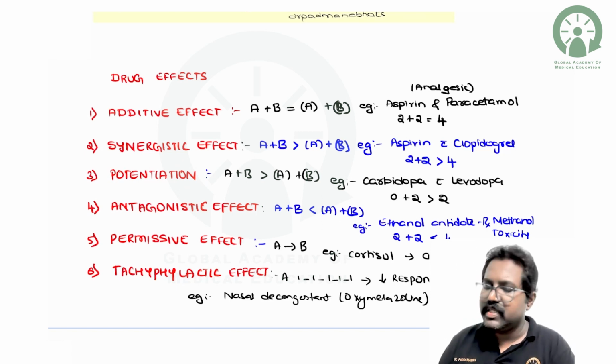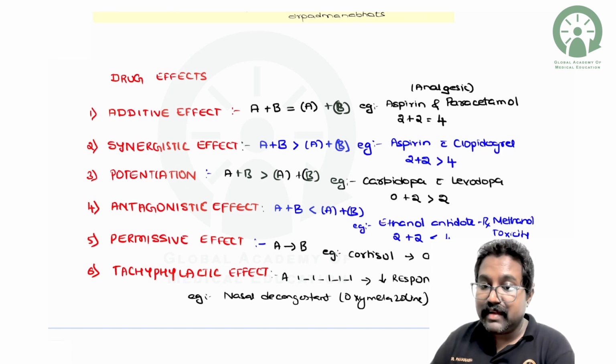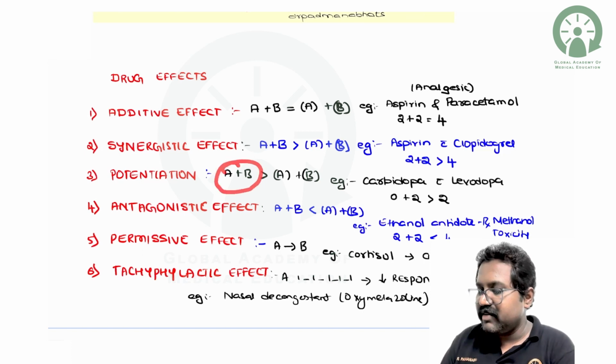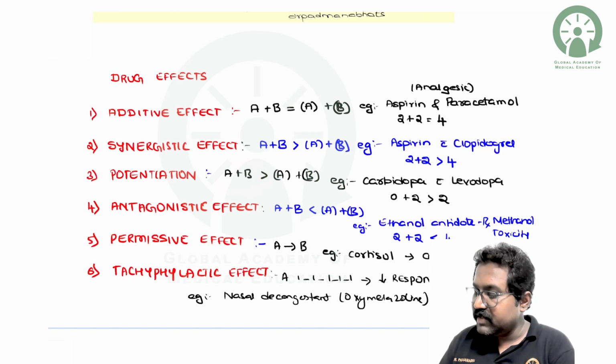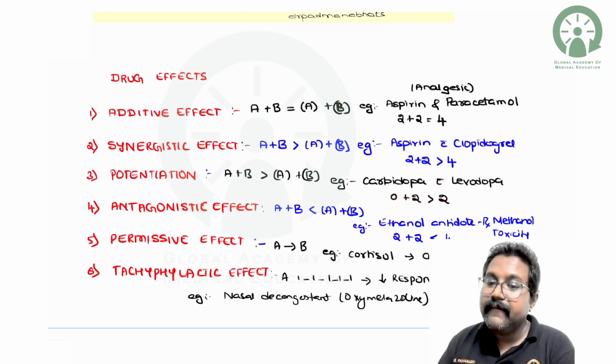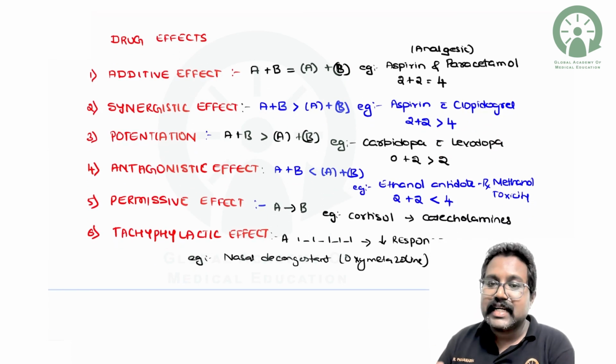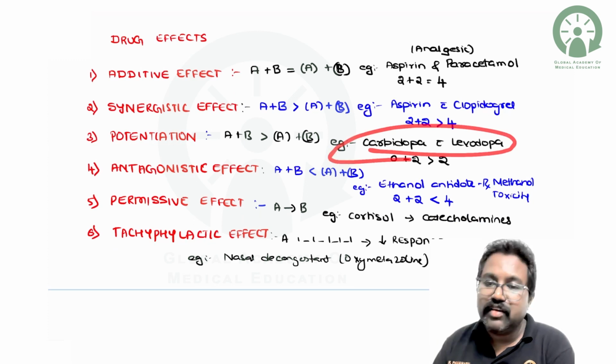Here, one drug doesn't have any activity, but that drug is going to enhance the activity of the other drug. The combined effect will be more than the individual effects. So carbidopa with levodopa: 0 plus 2 is more than 2. Even though carbidopa doesn't have any role in Parkinsonism, carbidopa prevents the peripheral degradation of levodopa, thereby increasing the effect of levodopa. That is called carbidopa potentiating the effect of levodopa.